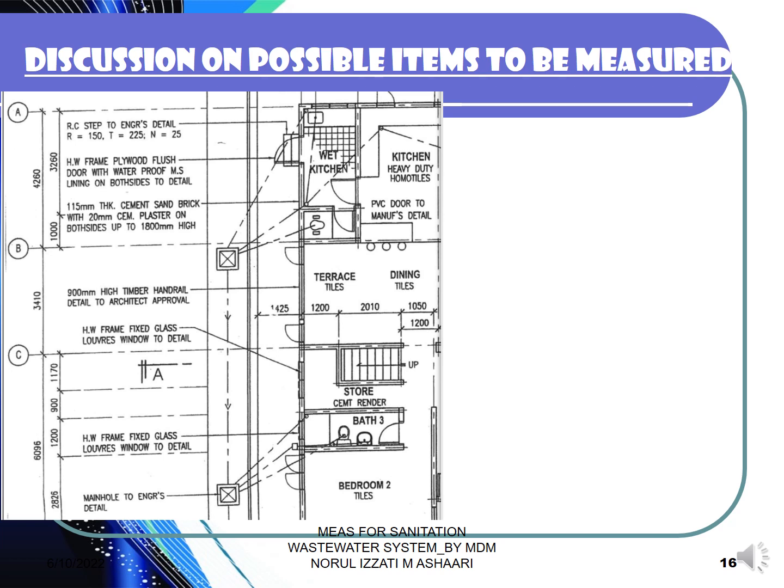From this particular drawing, we can identify the items to be measured based on the layout plan together with the schematic drawing. So what you have to write first in your taking off list is sanitation, wastewater system, in brackets externally. So you have to list down all the items to be measured externally. Then after that, we focus on internally. Let's say for the external, you can see here, the one that I highlighted. This is the type of pipe that is required to be laid in trench.